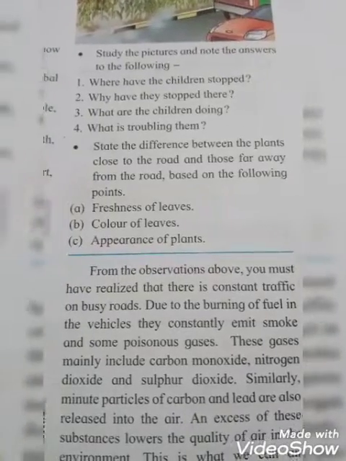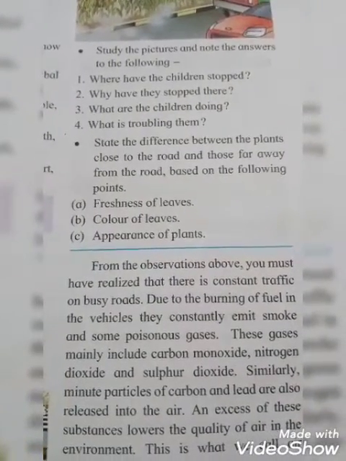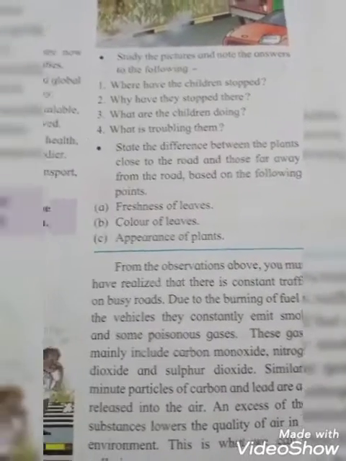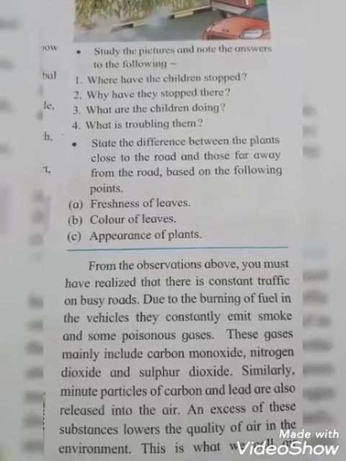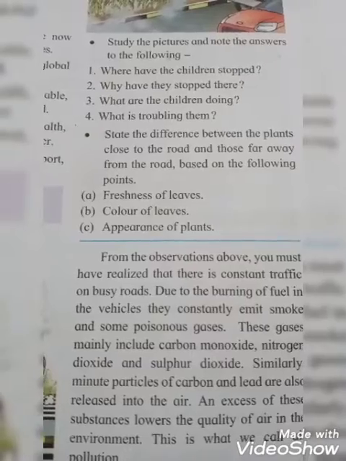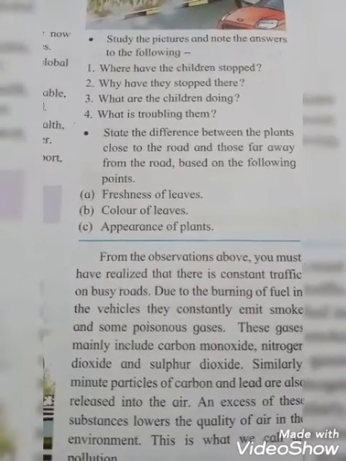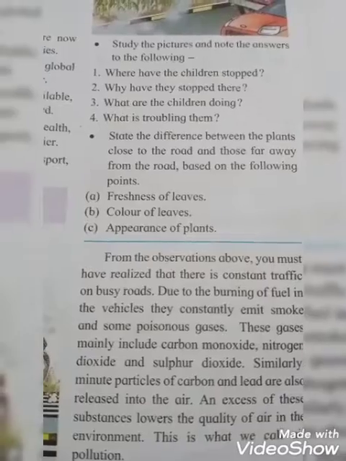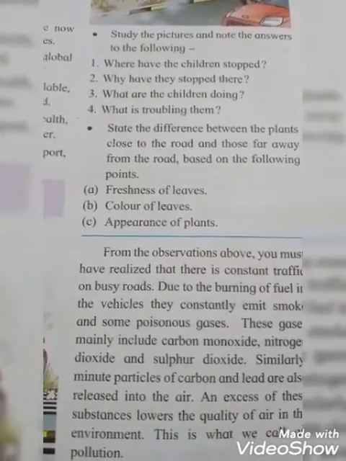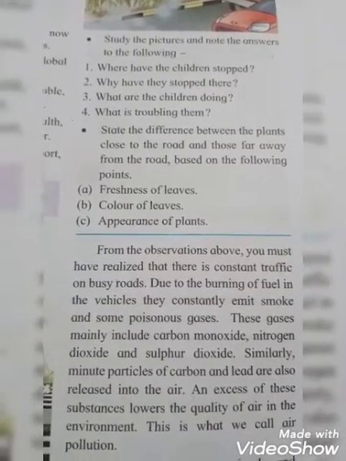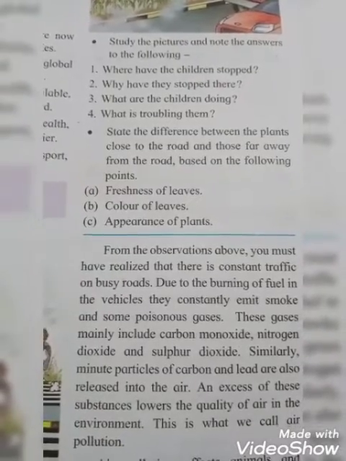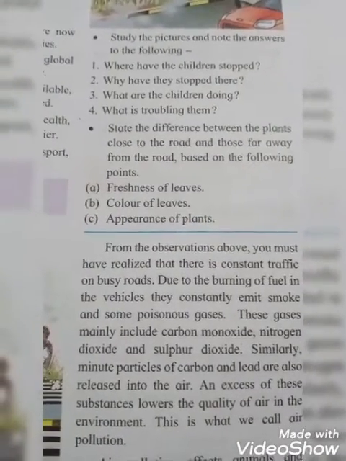From the observation above, you must have realized that there is constant traffic on a busy road. And see students, through the observation we realize that continued traffic was there on the busy road. Due to the burning of fuel in the vehicles, they constantly emit smoke. See students, because of burning of fuel the vehicles continuously release smoke and some poisonous gases. Okay students, and these gases mainly include carbon monoxide, nitrogen dioxide, and sulfur dioxide.